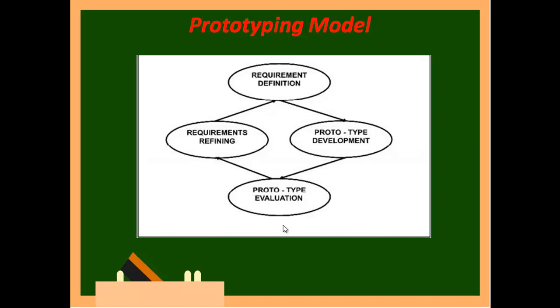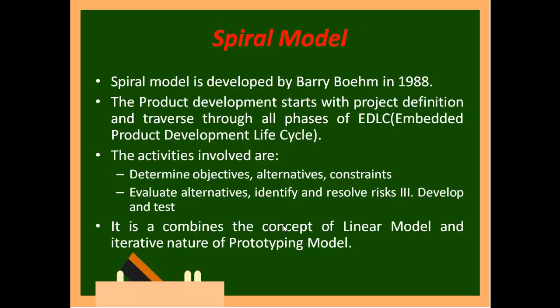Then comes your last type of model, which is called the spiral model. The spiral model was developed in 1988. The product development starts with the project definition and transfers through all phases of SDLC. So from the need itself, now I am going to put in a cycle. I will tell what the difference is. There is one difference here.